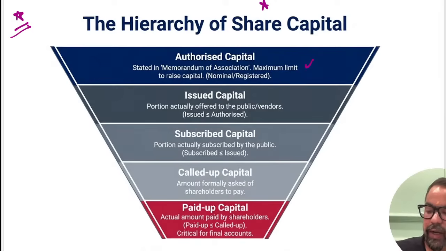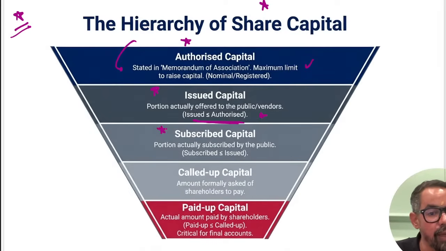Okay, so when it comes to the hierarchy of share capital, we start with authorized capital, which is part of the MOA, the registered capital. This is the maximum amount which you can raise from the public. Issued capital is the proportion of authorized capital which we have issued to the public for shares. Issued capital can be less than or equal to authorized capital. Please do remember this one.